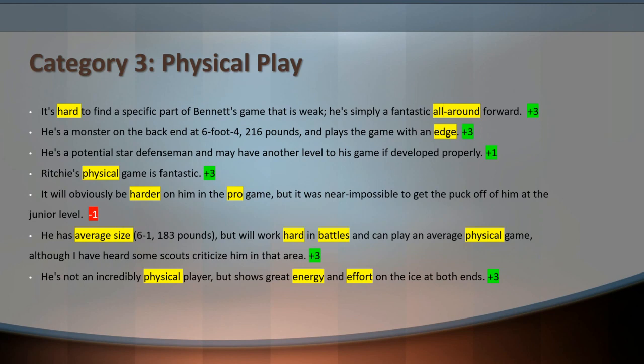This is the last category that I'm going to show you here. And the theme here seems to be mostly about physical play. I see a lot of discussion of players being, you know, what their size is, or mention specifically of their physical game shows up again and again, whether they are good in physical battles, that kind of thing, their energy, their effort.